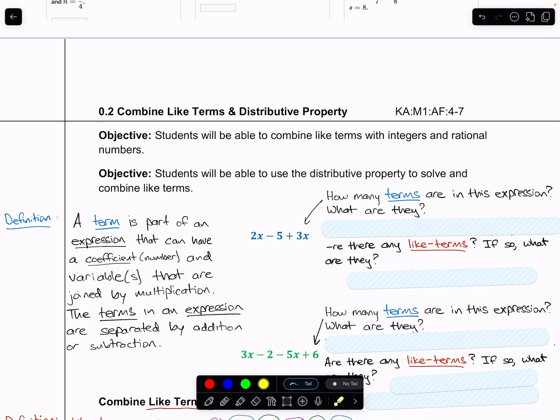We have two objectives in this lesson. Our first one is that students will be able to combine like terms with integers and rational numbers. So the key here is that you need to be combining like terms. I'll explain what that is in a moment. But you'll be working with integers and rational numbers.